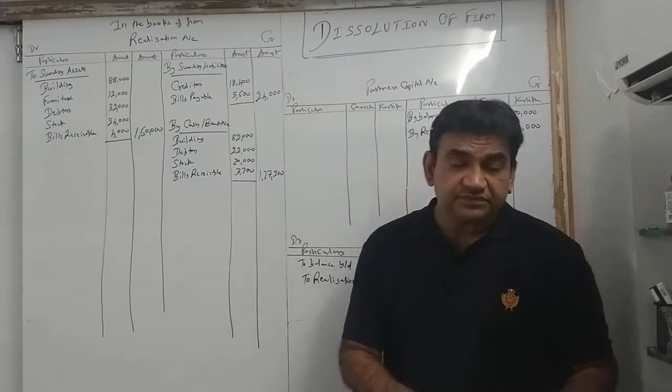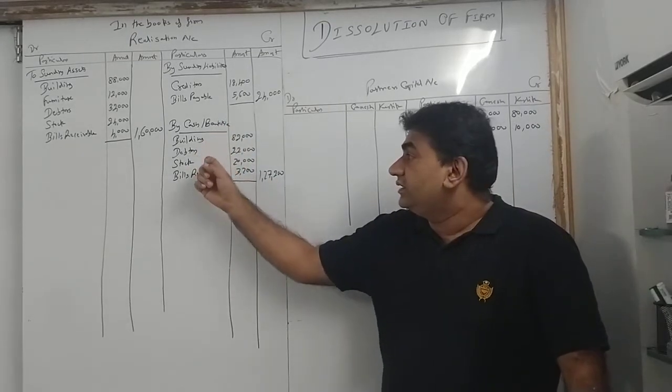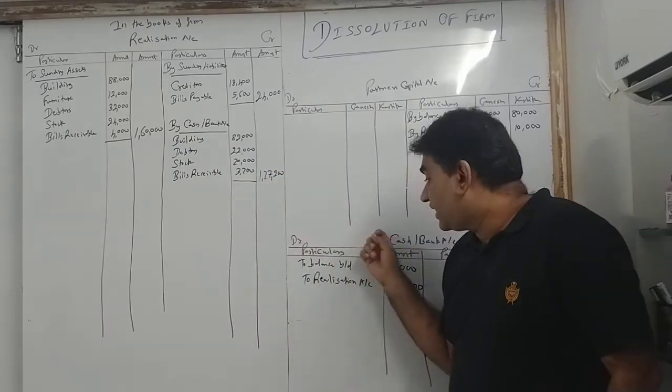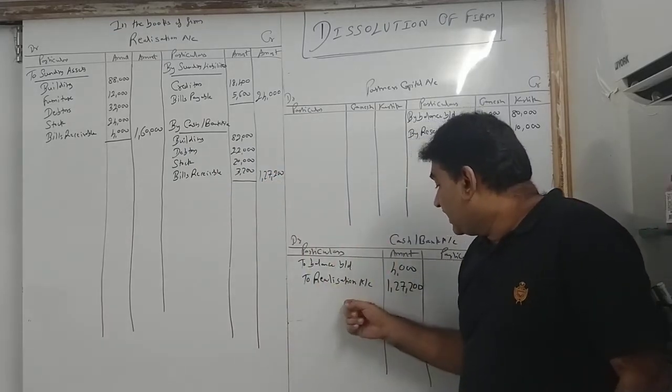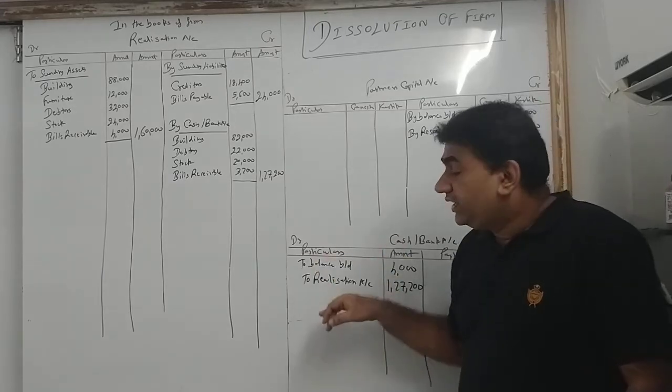I'll repeat. पैसा आ रहा है. By cash bank, building, debtors, stock, BR. So 127,200 and debit side of cash bank to realization account 127,200. No need to write a segregation.